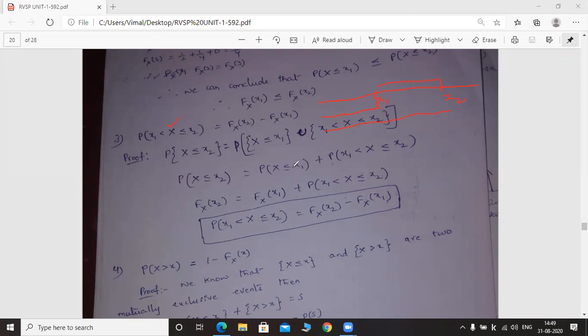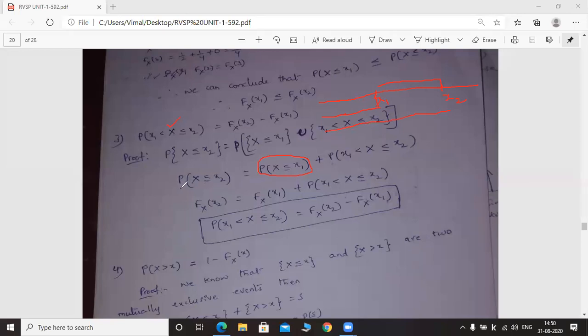Okay. Now, take this probability to the left hand side. Then it becomes minus. First of all, what is meant by the probability of capital X less than or equal to small x2? This can be written as capital Fx of x2, isn't it? Cumulative distribution function: capital Fx of x equals the probability of capital X less than or equal to small x, that is the cumulative distribution function.